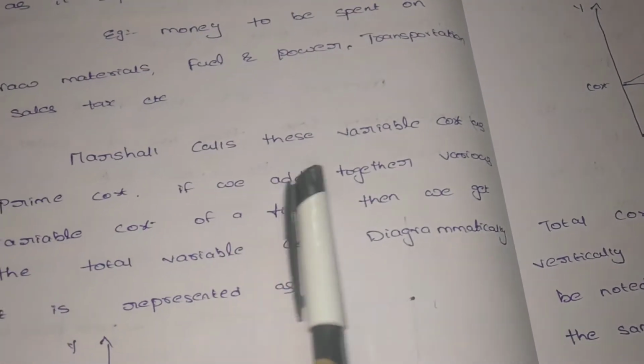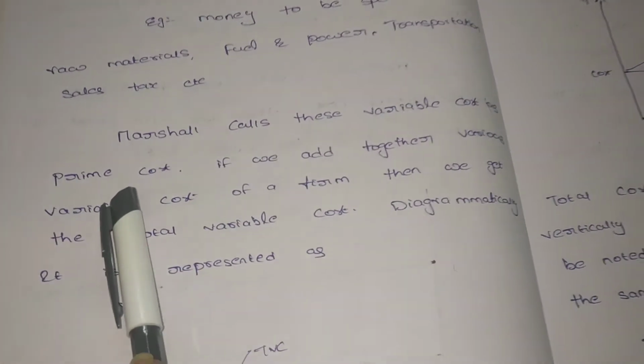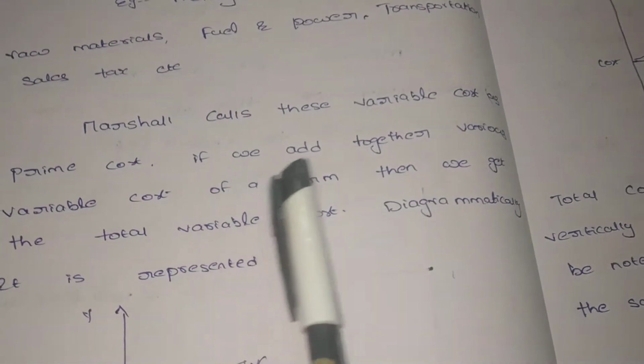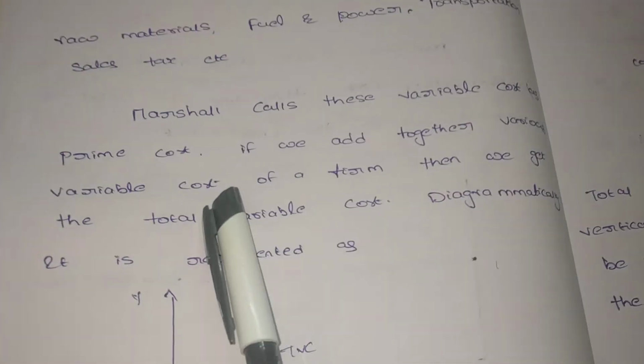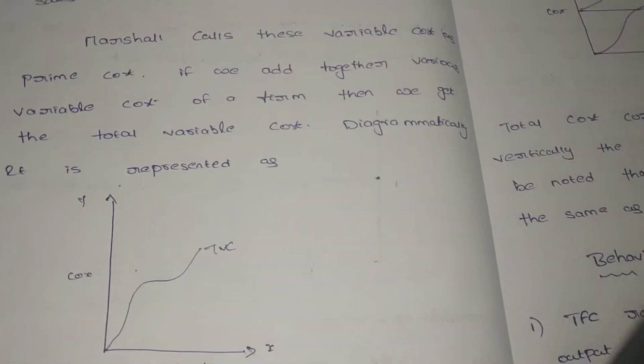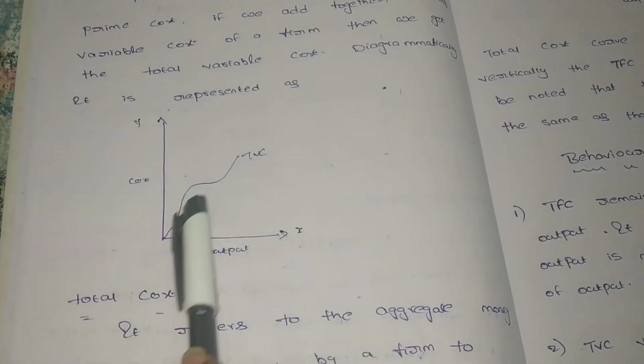Marshall calls these variable costs prime cost. Marshall says that variable cost is known as prime cost. If we add together the various variable costs of a firm, then we get the total variable cost. Diagrammatically it is represented like this. In the diagram, the variable cost is like that.